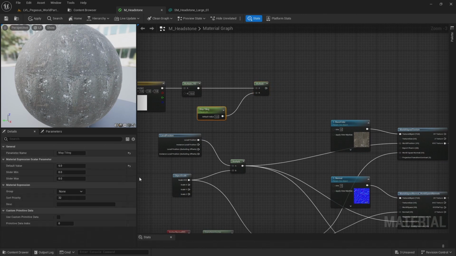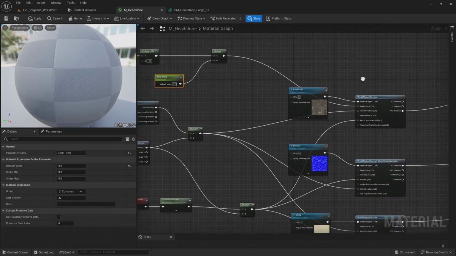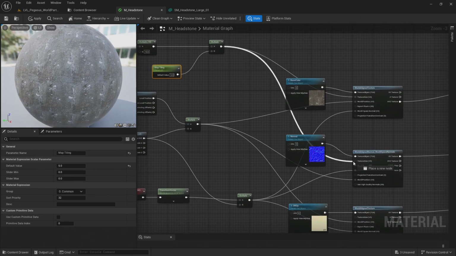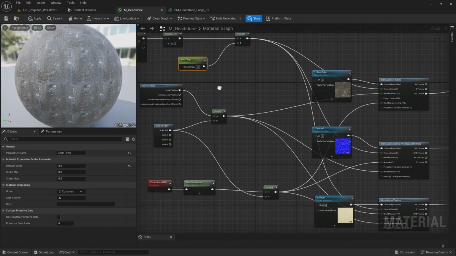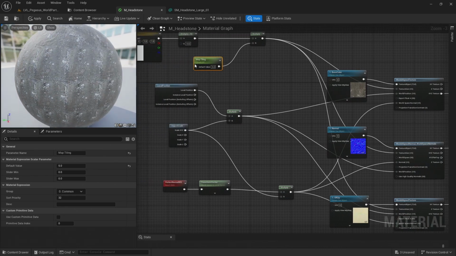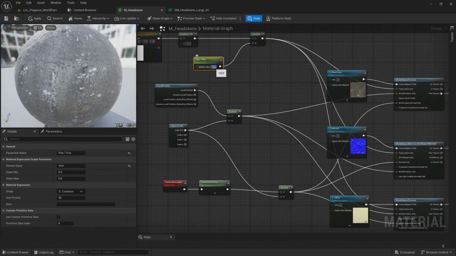I'm going to put this in a group called 0 common, as this is a common parameter across all the textures, and attach that to the texture size for each of the world aligned textures and world aligned normal. So now if I look here in my little preview and change its number, I can see the texture being tiled more or less.